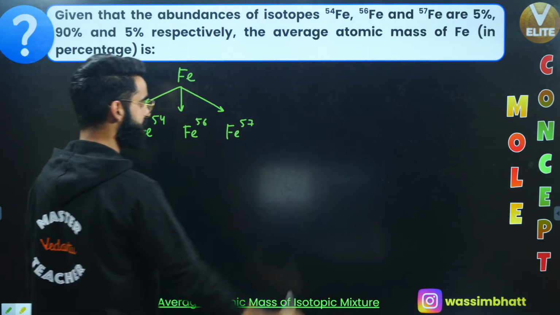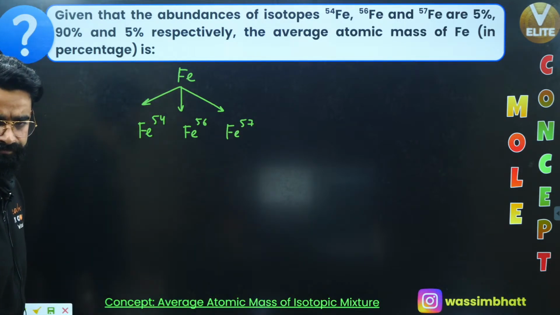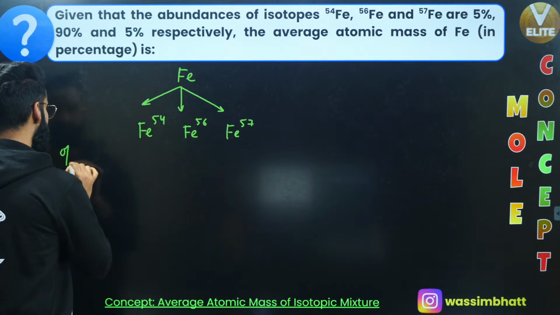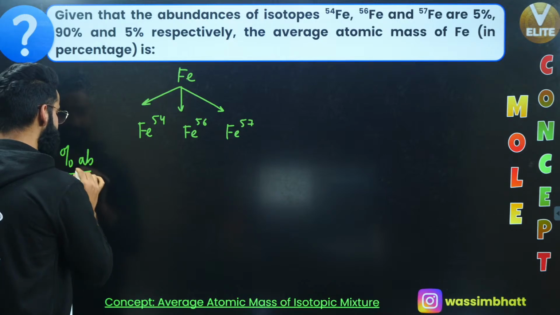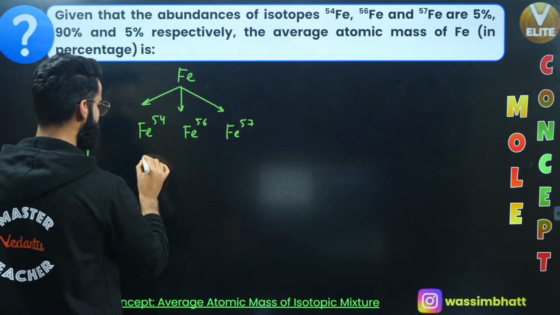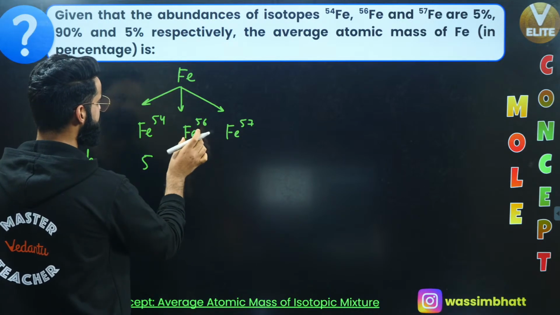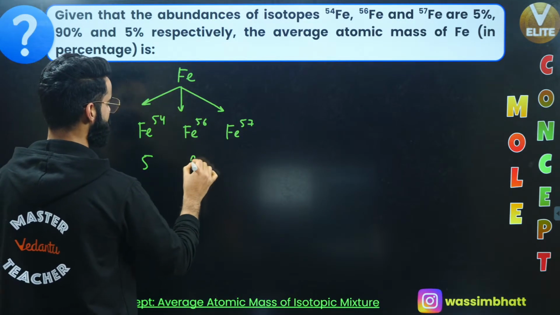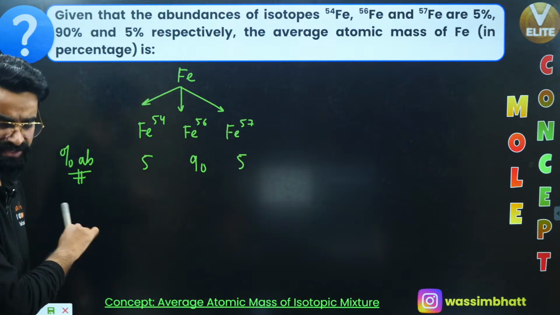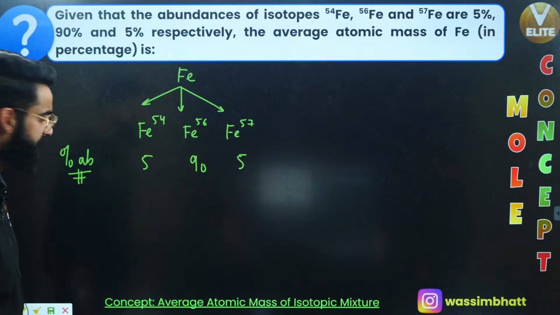I'm also given the percentage abundance of these isotopes: Fe54 is 5%, Fe56 is 90%, and Fe57 is 5%.